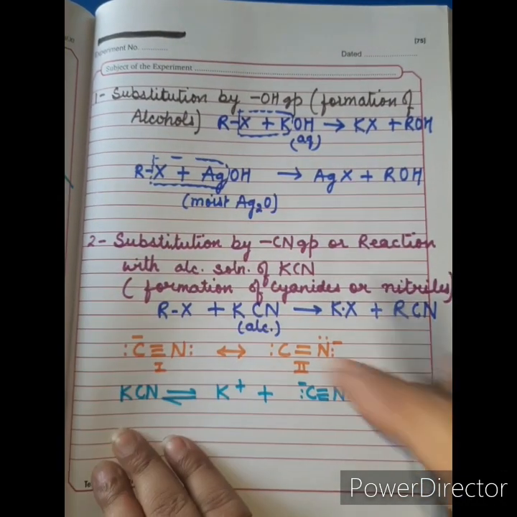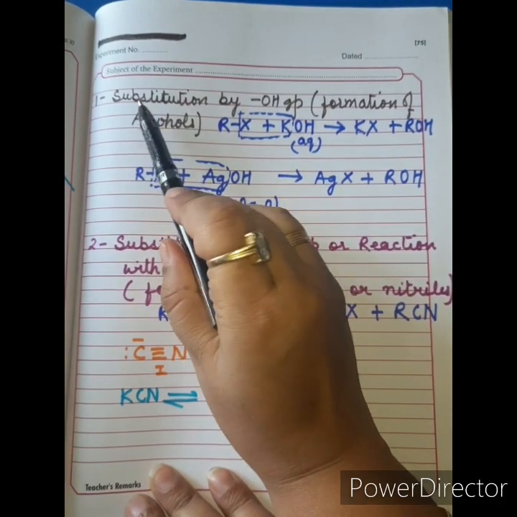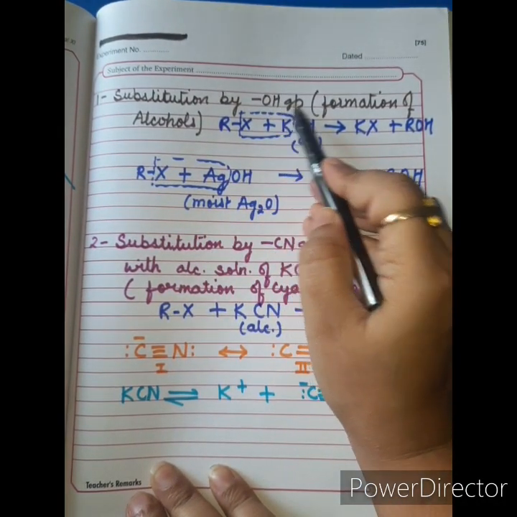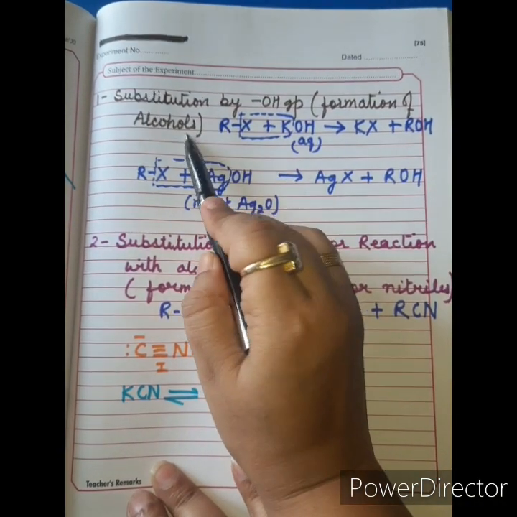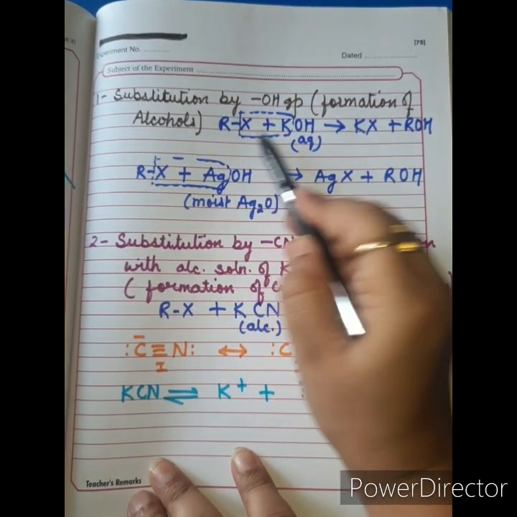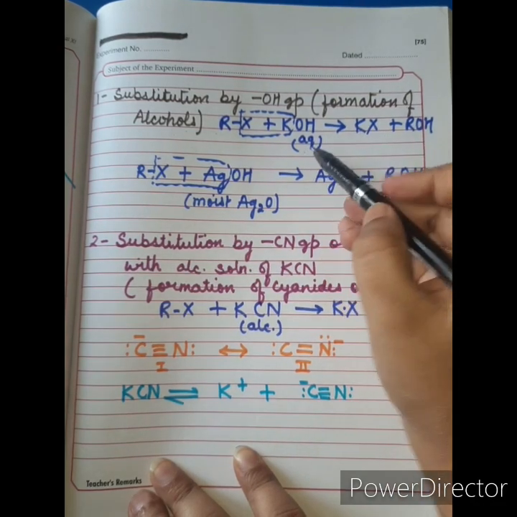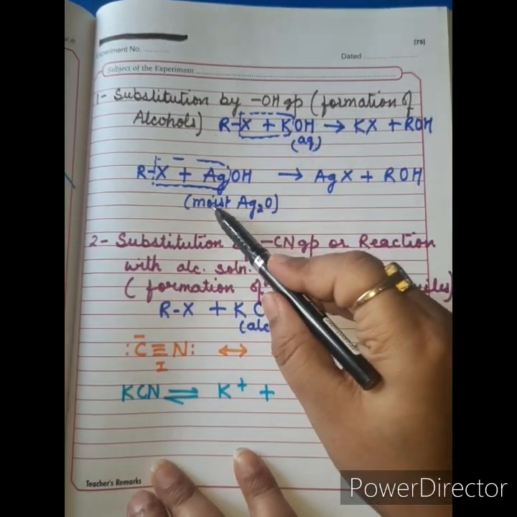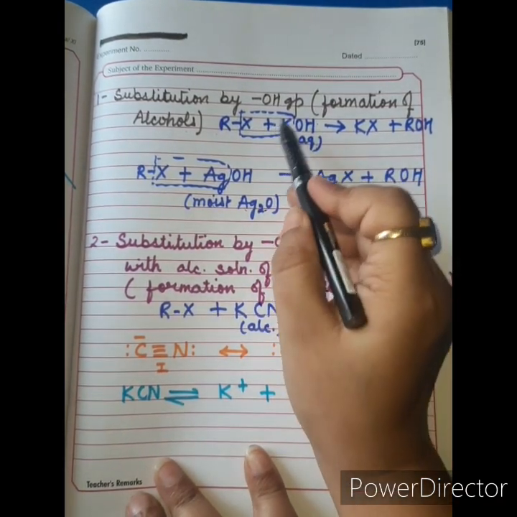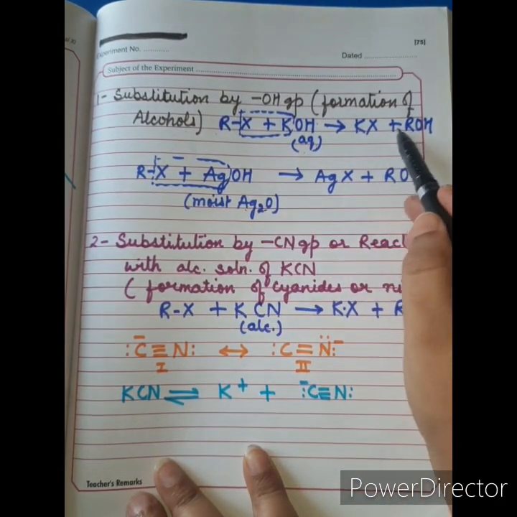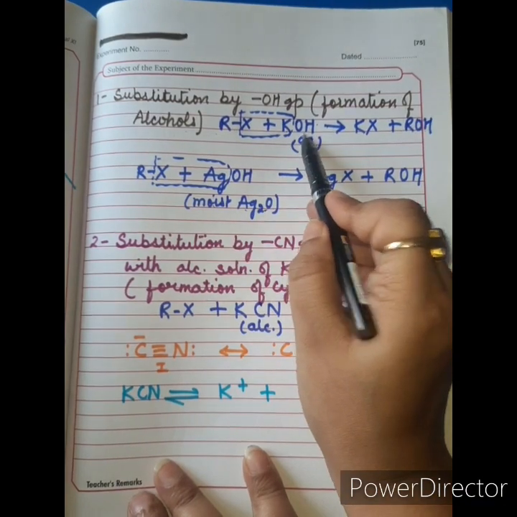So in this series, dear students, I'll teach you the first reaction, that is substitution by OH group, hydroxyl group, or formation of alcohols. For this reaction, alkyl halides are made to react either with aqueous KOH or moist silver oxide. So aqueous KOH reacts this way. You can see here removal of KX and formation of ROH. OH is the nucleophile here.